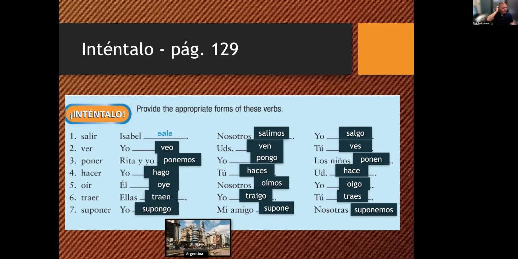This is just a good chance for me to remind you about your verbs, all those verbs, nice and long sound, especially like on number 3, poner. In English, you're going to be tempted to say pongo, and it's like the dog in Dalmatian, right? But it's pongo. Each of those O's has that nice O sound. In suponer, supongo, each of those vowels has its true sound. So just a good chance to practice your pronunciation.